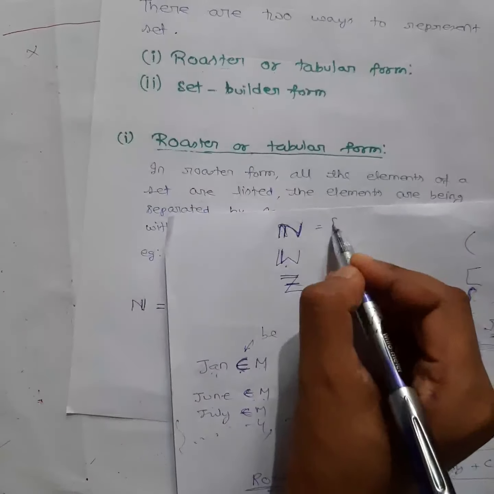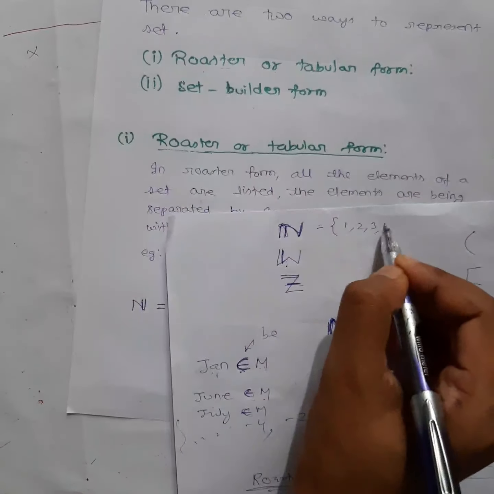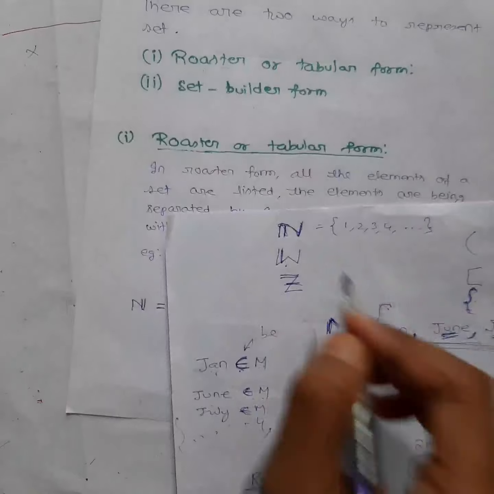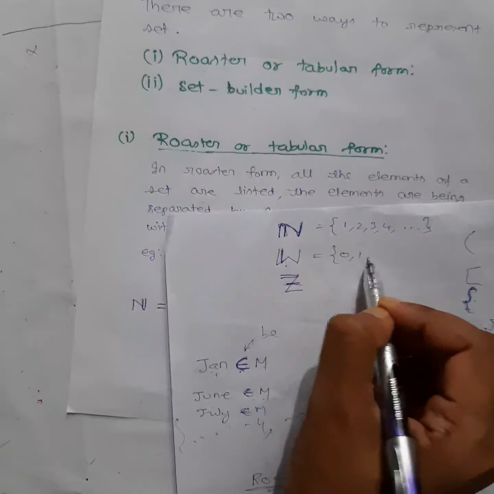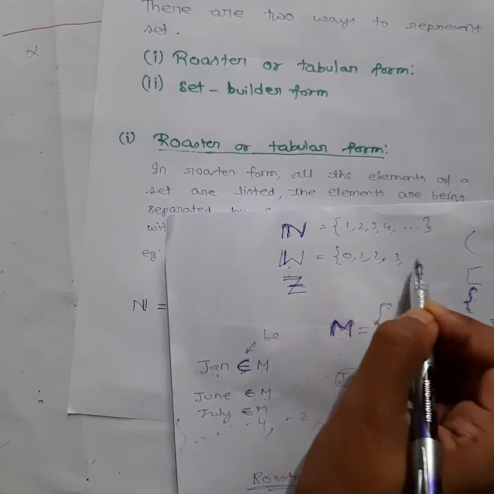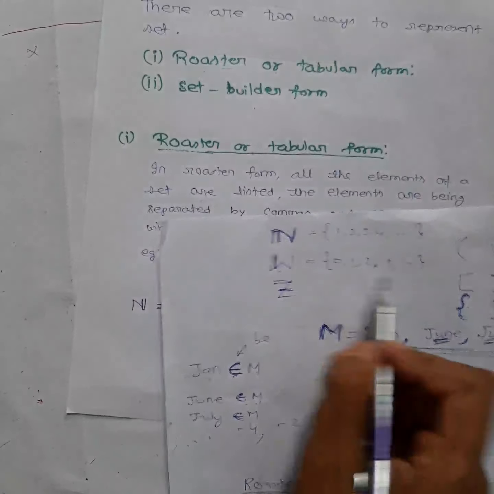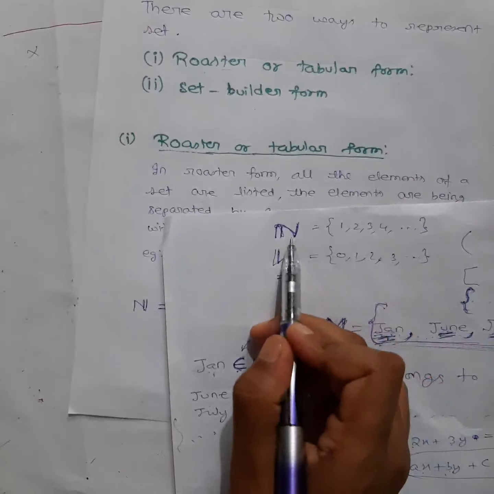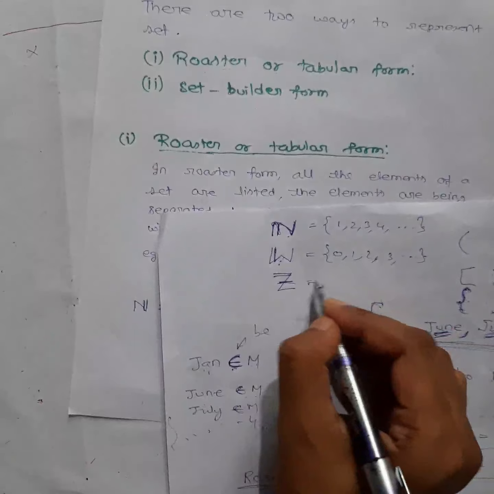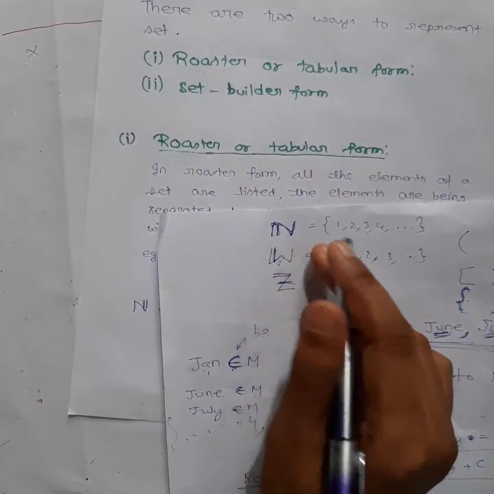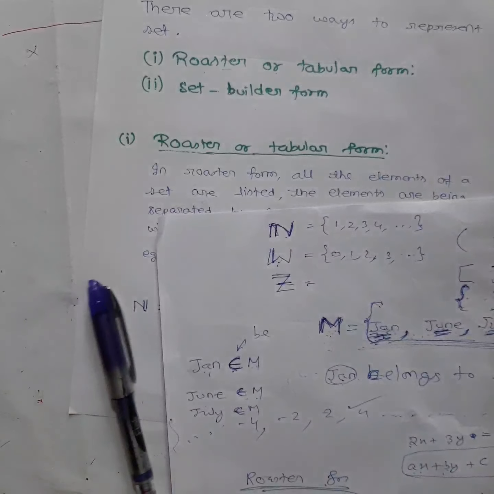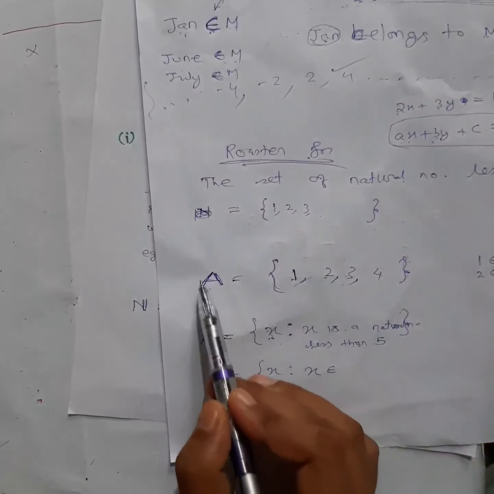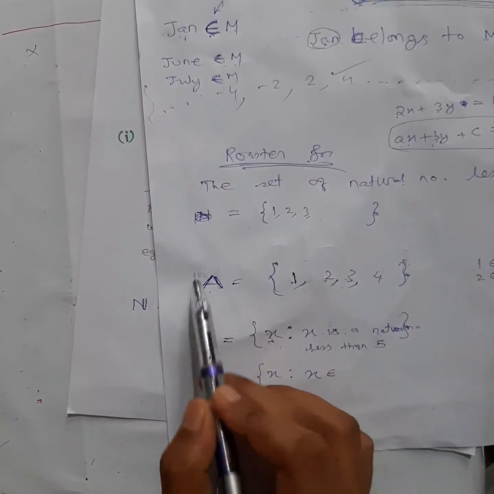If you write down the list, you can write like this: natural numbers 1, 2, 3, 4. Whole numbers 0, 1, 2, 3. I'm writing in roster form, and this is the name of this set. I'm naming them. So natural numbers are always named with capital N. If you have any general set like this one, other than natural numbers, don't use capital N or W here.